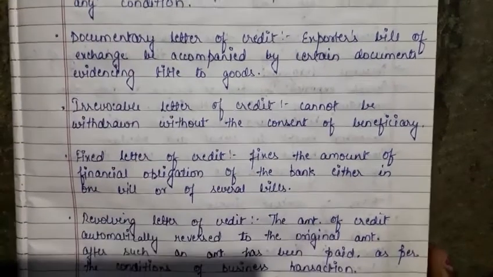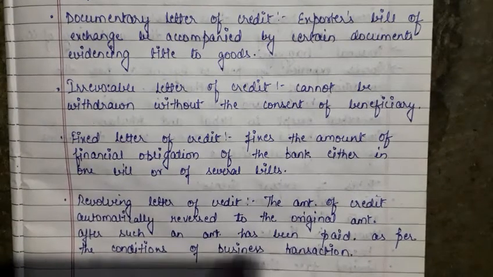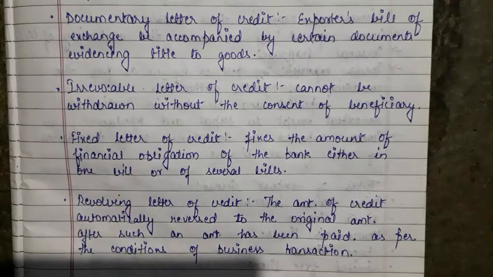Then the next one is revolving letter of credit. Here the amount of credit automatically gets reversed to the original amount after such an amount has been paid as per the conditions of the business transaction. In this, what happens is that if a transaction is done and the amount of credit is paid according to the transaction, it automatically gets reversed to the original amount. It means all the things that are mentioned in the letter of credit will revolve again and again.